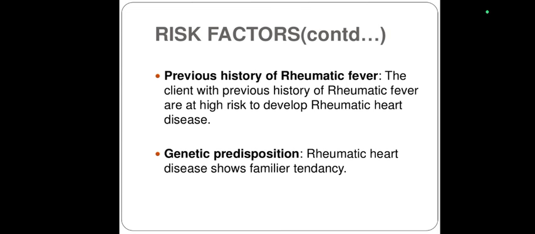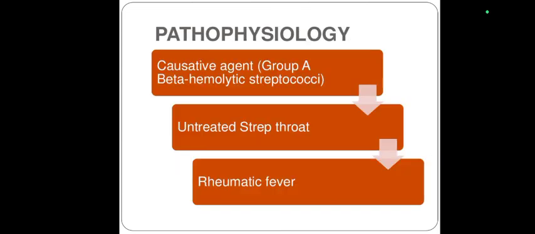Next is genetic predisposition. Rheumatic heart disease shows a familial tendency. Some autoimmune responses are initiated in a genetic or familial tendency.